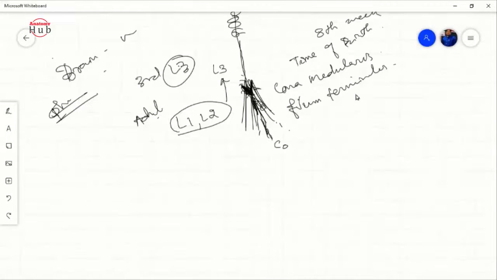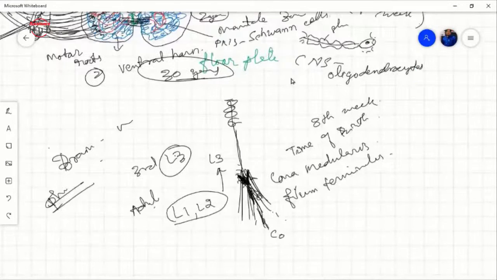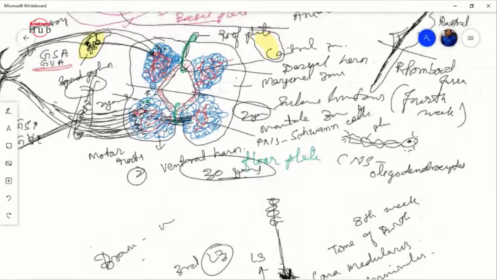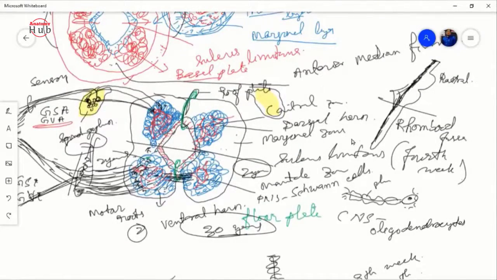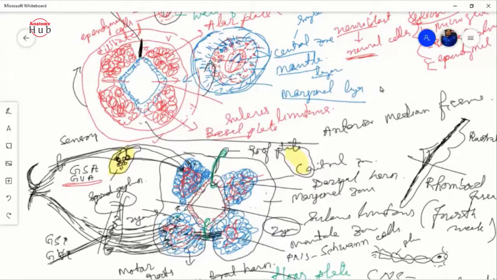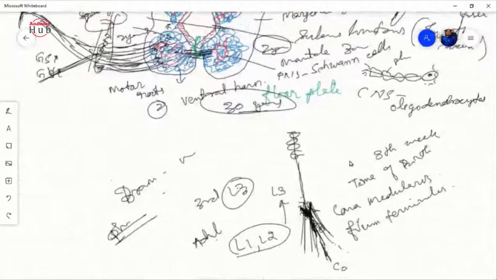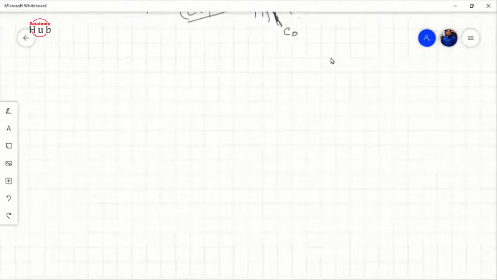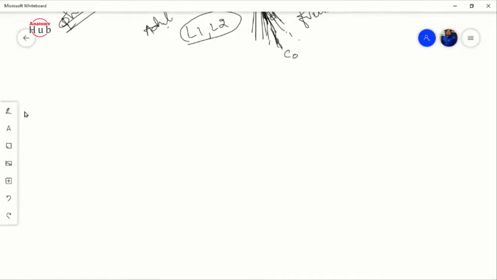Okay, so in the previous class we studied the development of the spinal cord and how the nerves develop, and what layers form inside the neural tube. So, a quick revision before proceeding to the medulla. As I have already told you, if you take a section of the neural tube, today's topic will be the development of the brain.